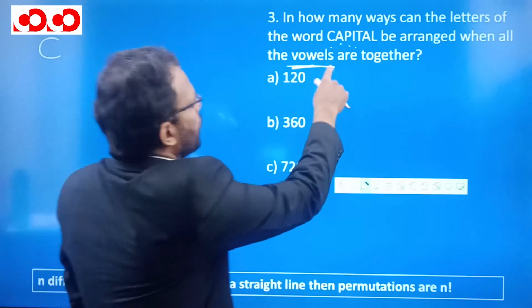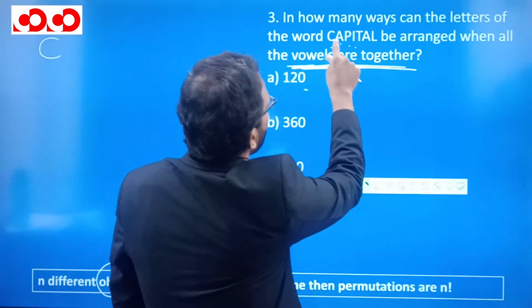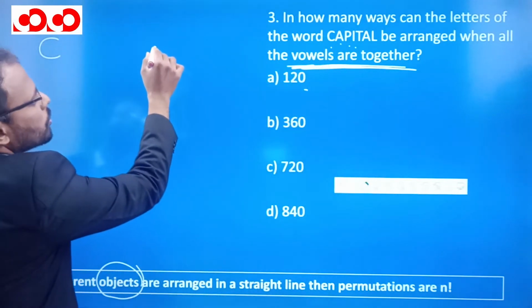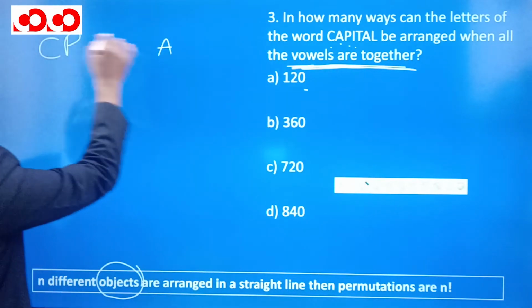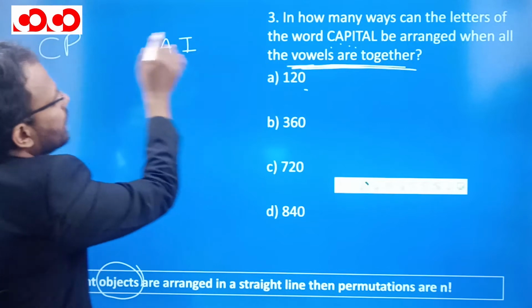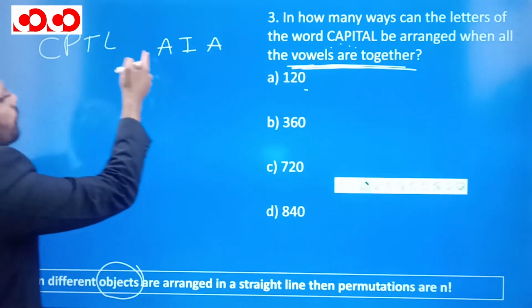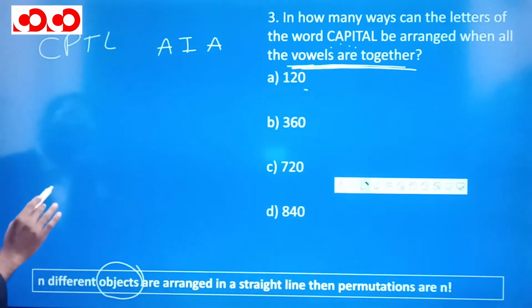Now all the vowels should come together. So leaving the vowels, we will try to separate them. C is separate, it is a consonant. Then A is a vowel, we will write A here. Then P, then I is again a vowel. Then T will come here, A and L. So 1, 2, 3, 4, 5, 6, 7. So this is a 7-letter word.